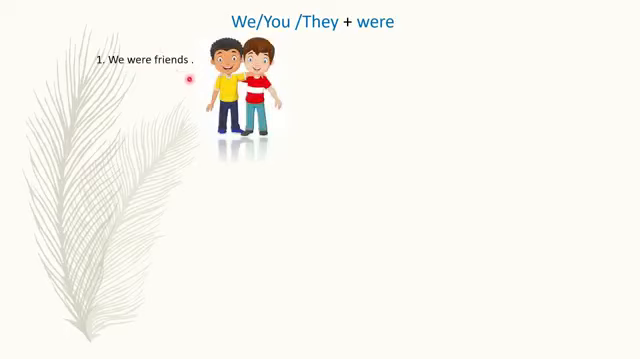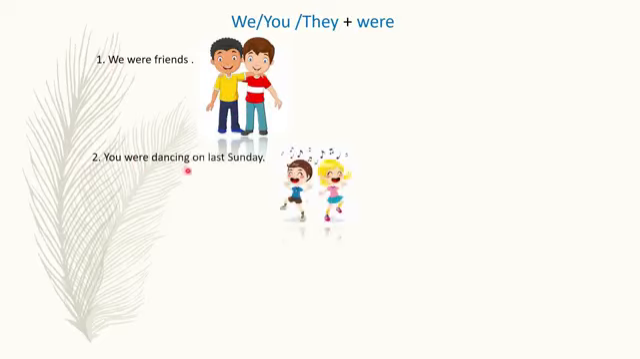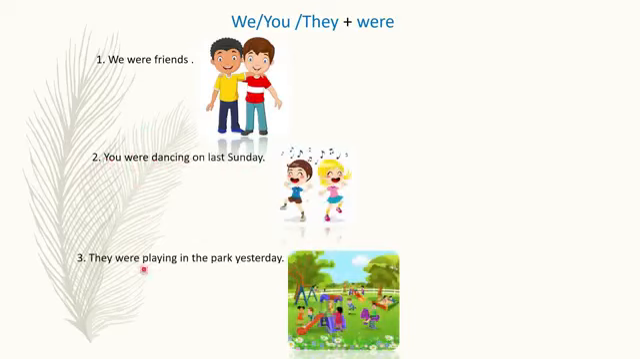We were friends. Here you can see more than one boy is there. So we have used the pronoun we, so with we we will use were. You were dancing last Sunday. With you we always use were. They were playing in the park yesterday. You can see more than one person. So here we have used the pronoun they, and with they we will use were.